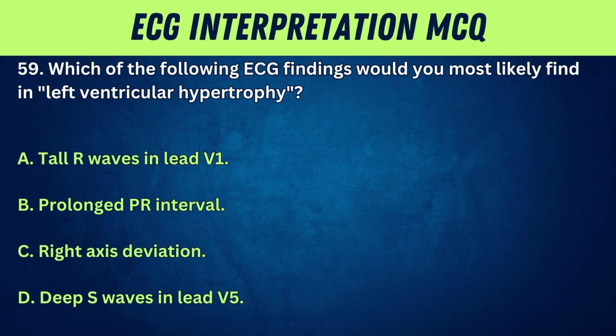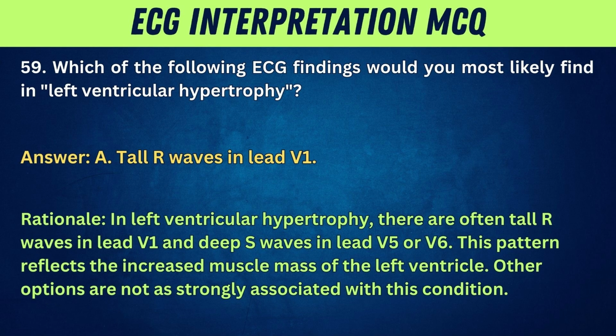59. Which of the following ECG findings would you most likely find in left ventricular hypertrophy? A. Tall R waves in lead V1. B. Prolonged PR interval. C. Right axis deviation. D. Deep S waves in lead V5. Answer: A. Tall R waves in lead V1.